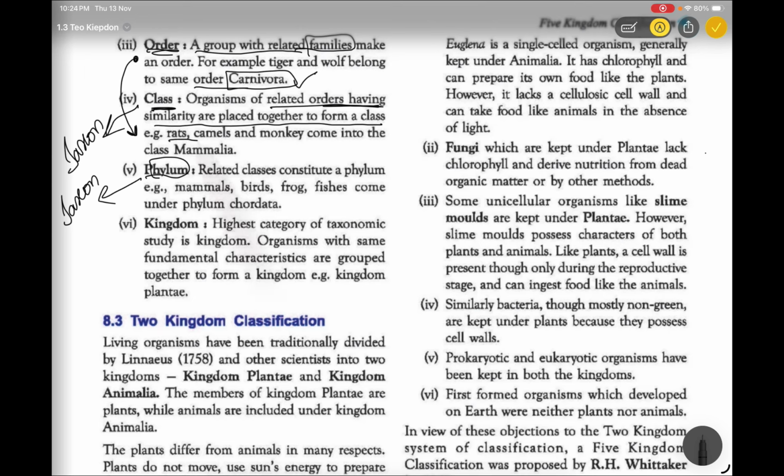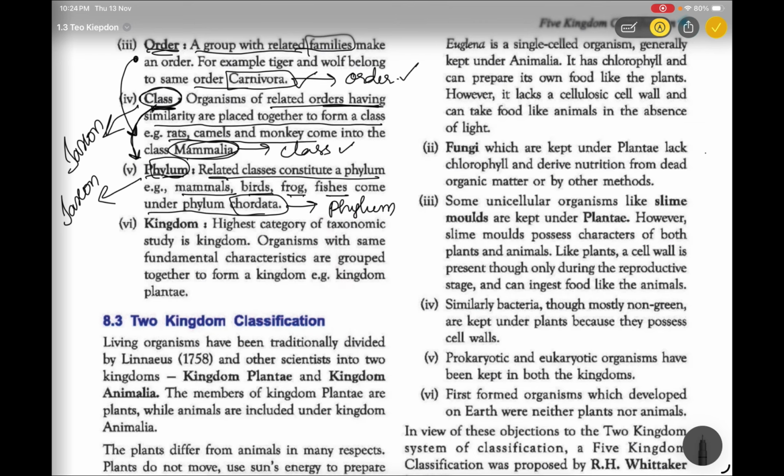For example, rats, camels and monkeys come from the class Mammalia. Mammalia is known as the class. Carnivora is known as the order. This point is to remember. Next, phylum. Related classes constitute a phylum. For example, mammals, birds, frogs, fishes come under phylum Chordata. This is phylum. Chordata means those which have a spinal cord.